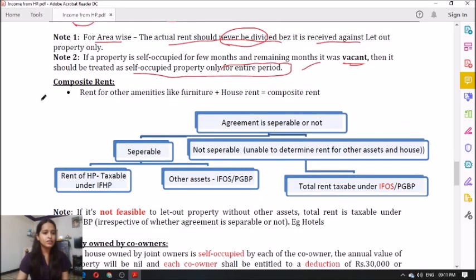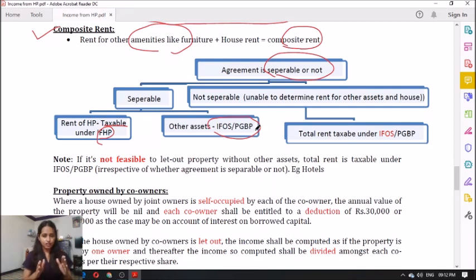Now the next concept is composite rent. Now what do you mean by composite rent? See, composite rent is nothing but rent received for the house as well as for other benefits. For example, furniture, interiors or anything other than that. So it is known as composite rent. Now how do you tax composite rent? Listen, there is an agreement; check whether the agreement is separable or not.